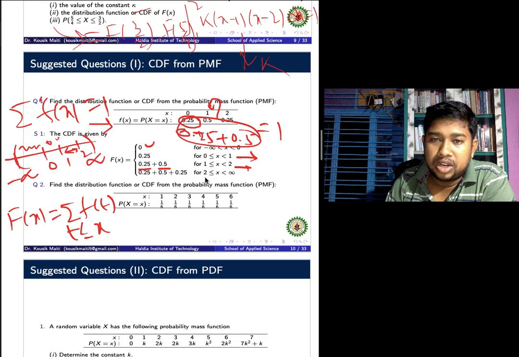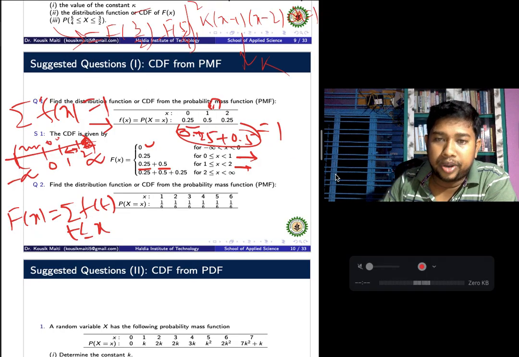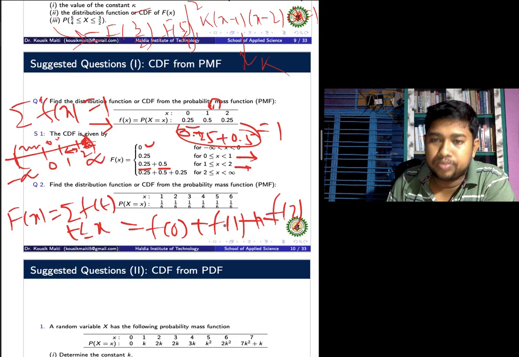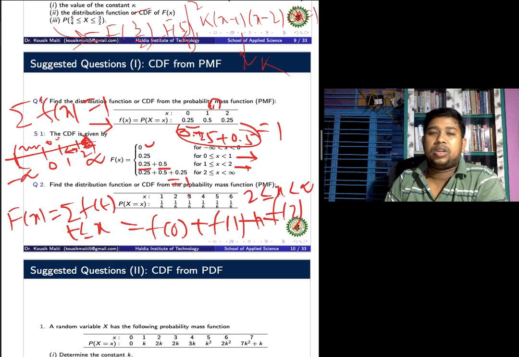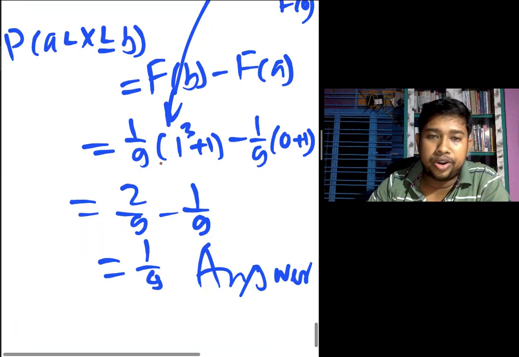Last, the interval 2 to infinity. We also calculate the CDF in this area. It is 0.25 for the case of 0, that means f(0) plus f(1) plus f(2), for the case 2 less than or equal to x less than infinity. So the value equals 1; check that it is also 1. We also check the continuous case.